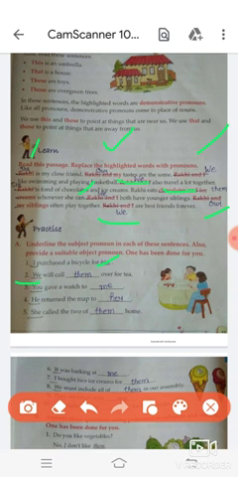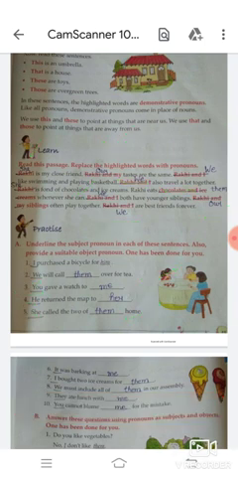You give a watch to blank. You will underline you, then you will write here me. He returned the map to blank. You will underline he and you will write here her. She called the two of blank home. You will underline she and you will fill here them.